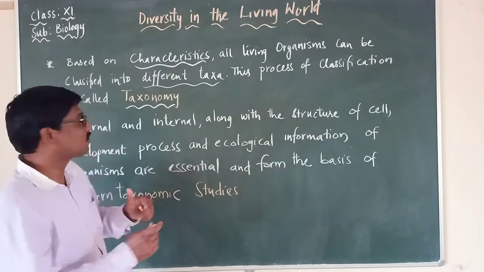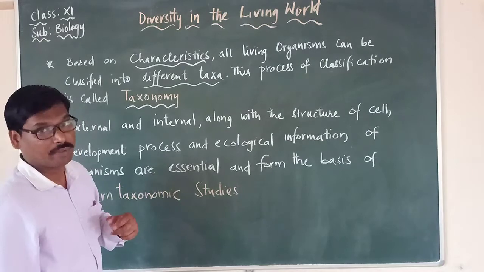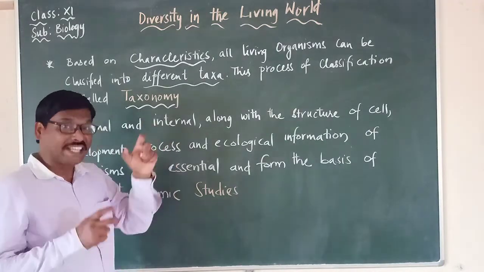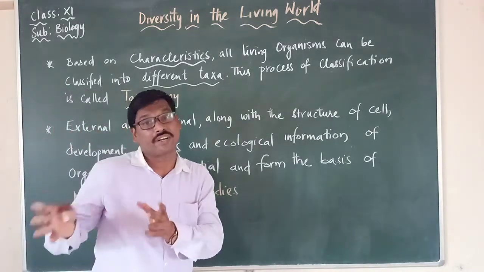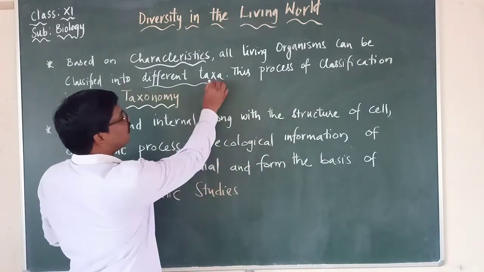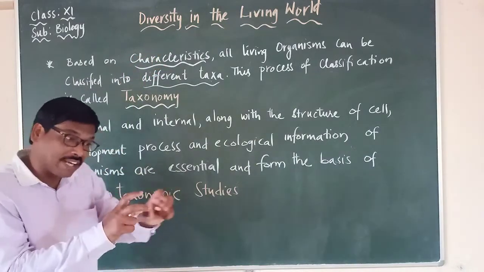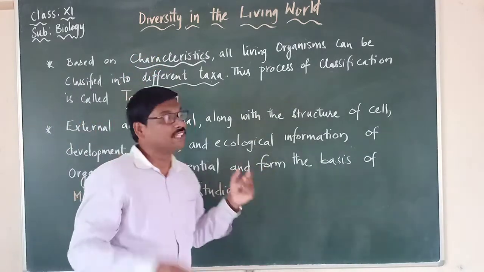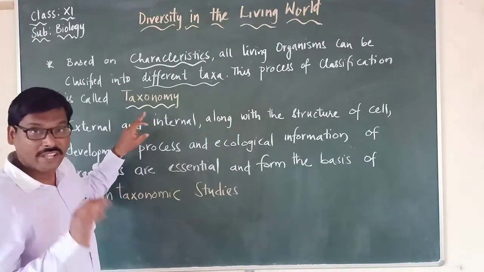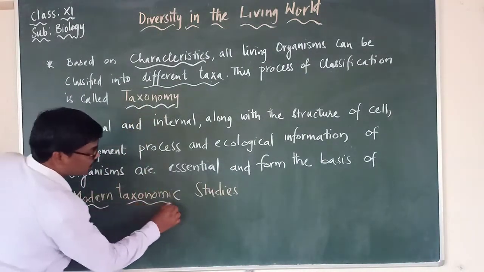So what is this process called? Taxonomy. This process is called taxonomy, which means based upon the characteristics we are grouping the organisms into different categories. The categories we call taxa. So whenever we classify organisms based on characteristics, we call it taxonomy. There is another term we came across, called modern taxonomic studies.